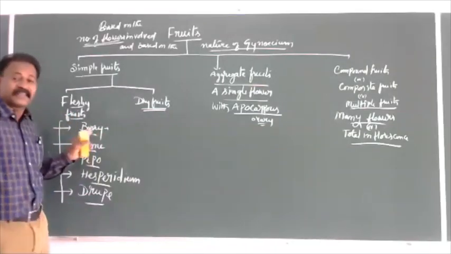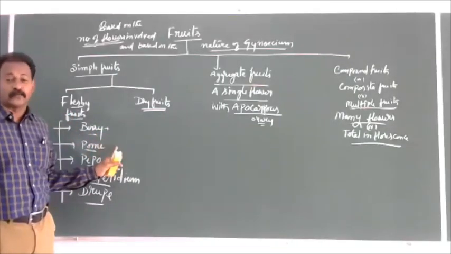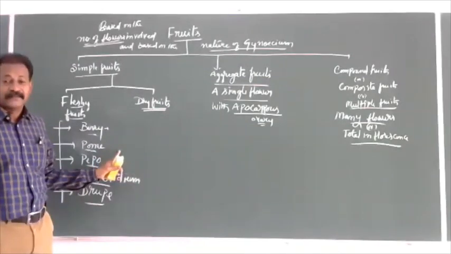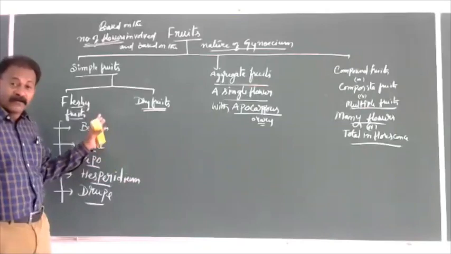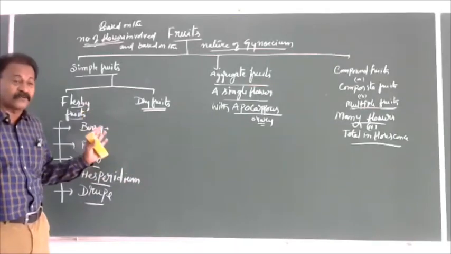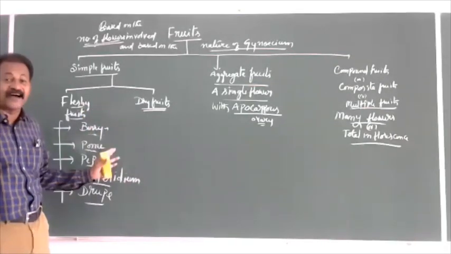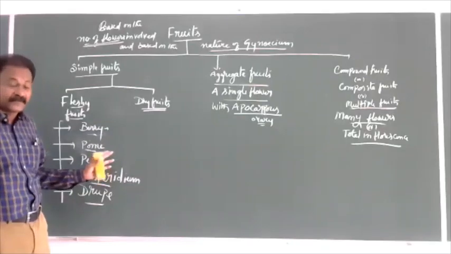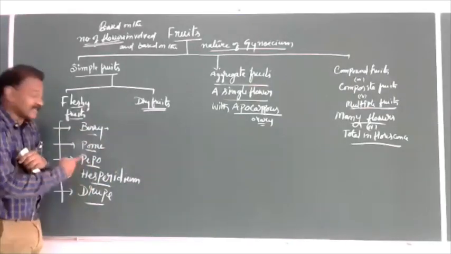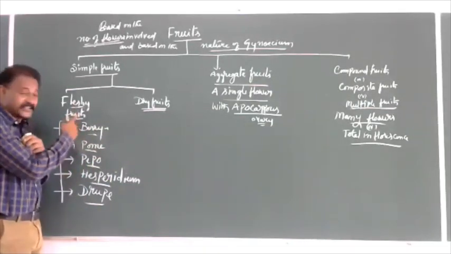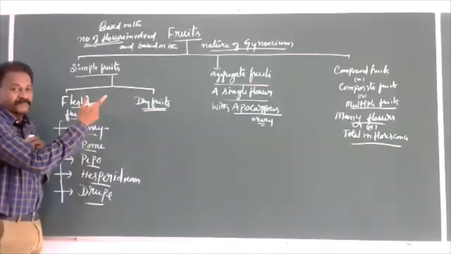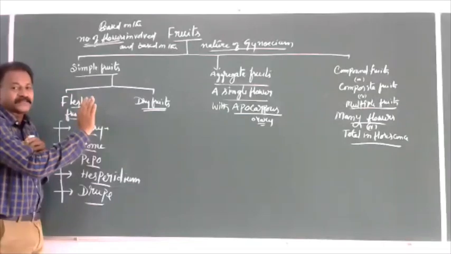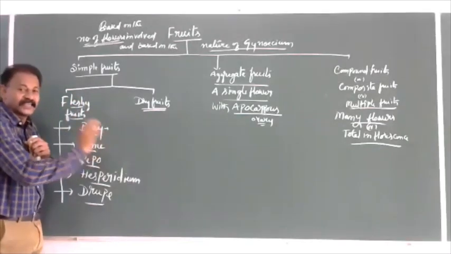What is this berry? Berry means tomato, guava, date palm, brinjal. So almost all the vegetable fruits, banana, grape, these fruits come under fleshy fruits. It has an outermost layer, epicarp, a middle layer, mesocarp, and an innermost layer, endocarp.